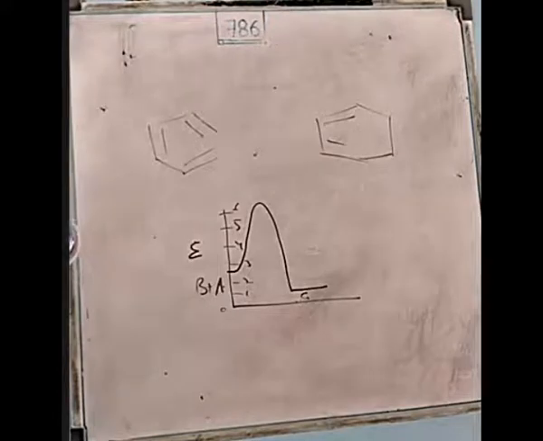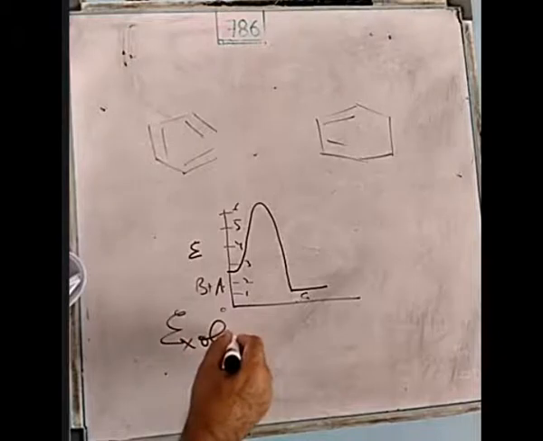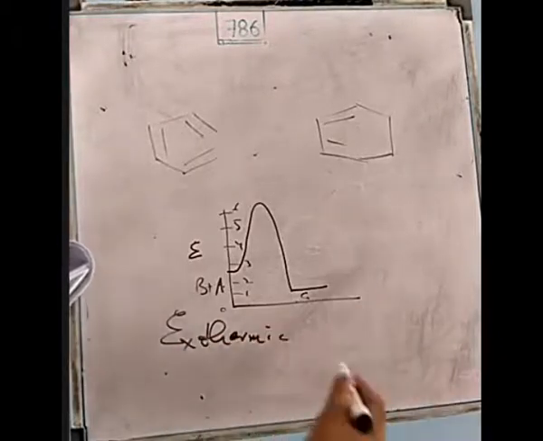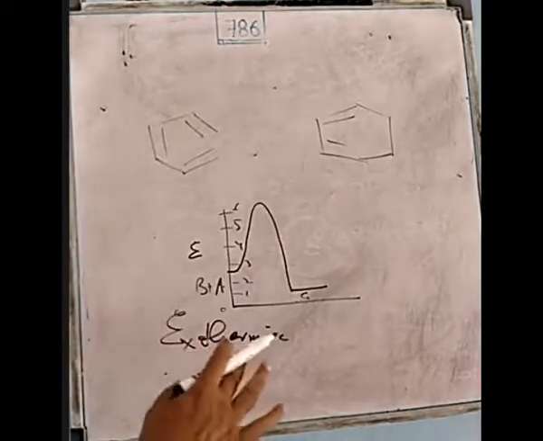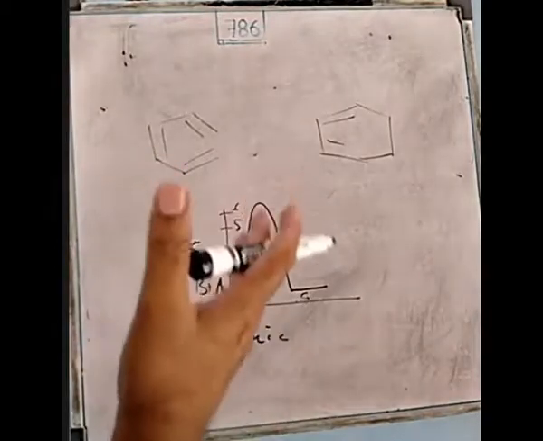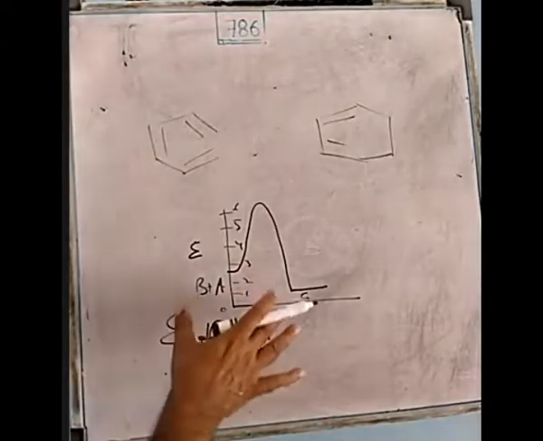So when the reaction proceeded and the end product was obtained, energy was released. If energy is released in the form of heat, the reaction is known as an exothermic reaction. Exothermic means energy is evolved. Now it is a thermal reaction. When heat is involved, we say it is a thermal reaction, and in a thermal reaction heat is evolved. That means the amount of heat contained in the reaction mixture is decreased.